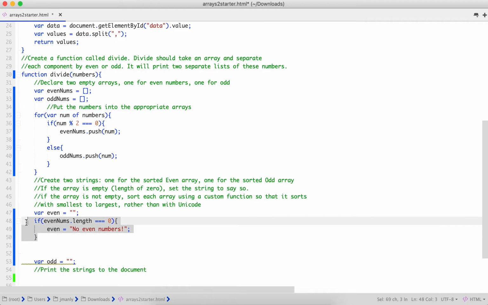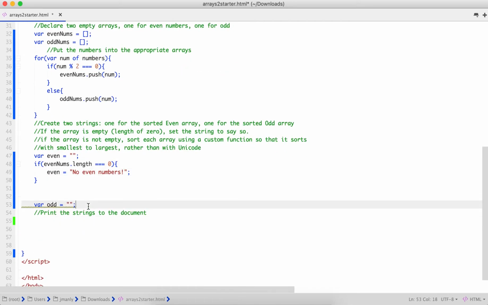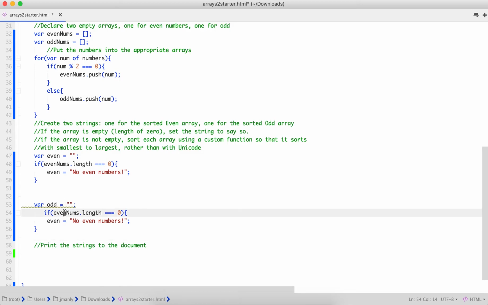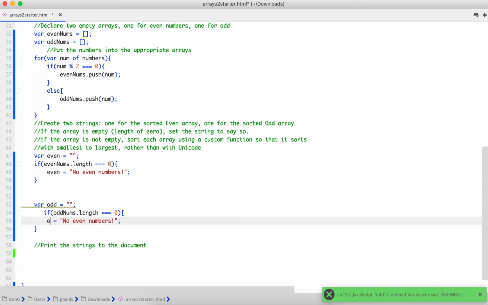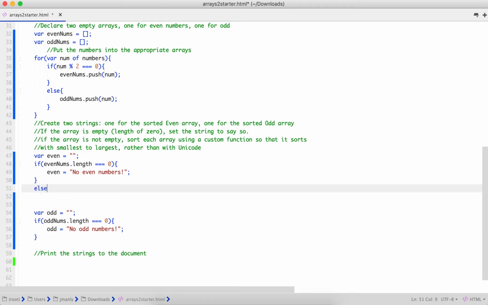All right, same thing is true for odd. If our odd array, let's go ahead and copy and paste it. So if oddNums.length is 0, then the odd string is going to be no odd numbers. Okay. All right. So now let's do the else.